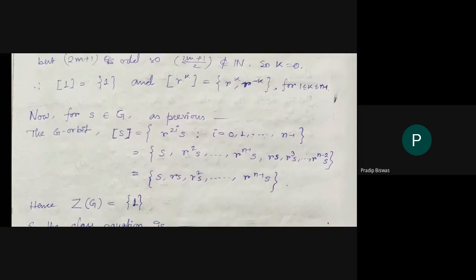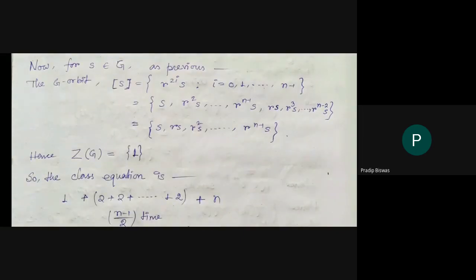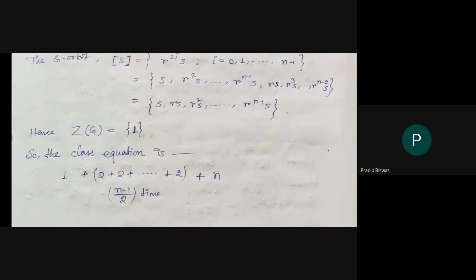If we rearrange the set, it becomes the set of all the reflections. Hence there is no other element with a singleton conjugacy class, so obviously Z(G), the center of G, contains only one element.